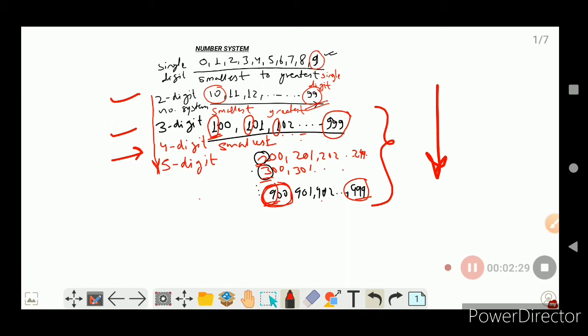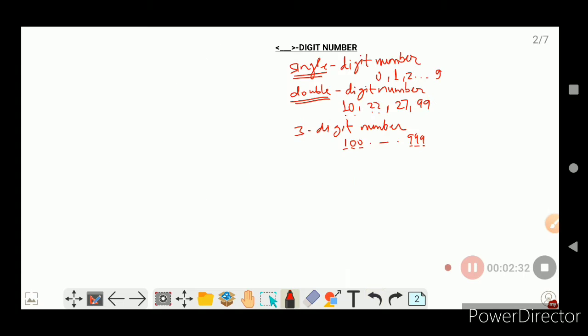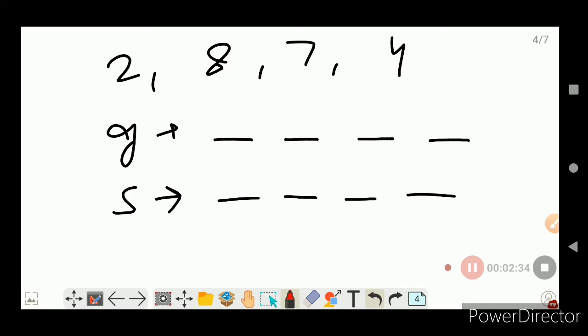This part we have seen. So similarly here, for the greatest number, we have to have the greatest digit in the leftmost blank. So for the greatest number here, we will have 8 here.